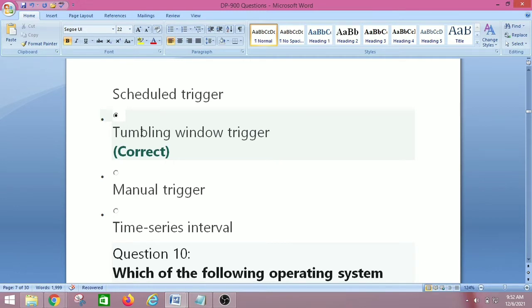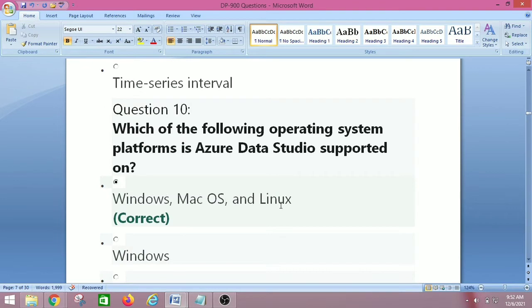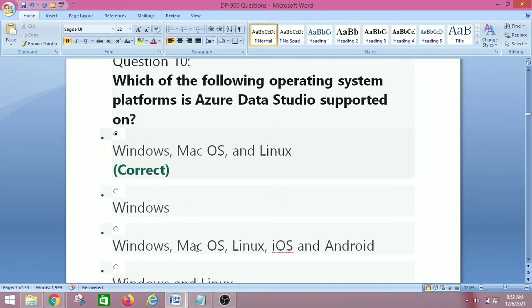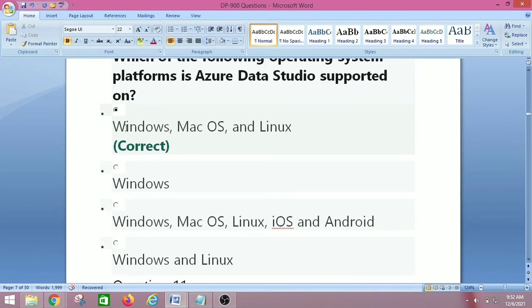So the right answer is tumbling window trigger. Let's move on to question number 10. Which of the following operating system platforms is Azure Data Studio supported on? Windows, Mac OS and Linux; Windows, Mac OS, Linux, iOS and Android; Windows and Linux. The right answer is Windows, Mac OS and Linux.